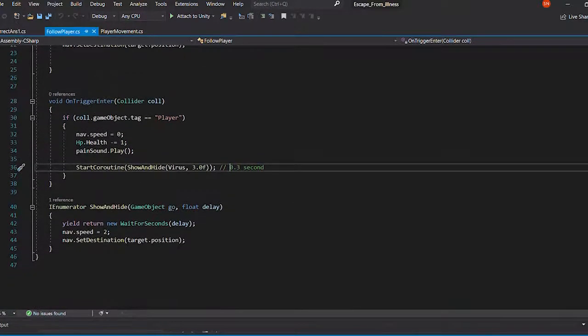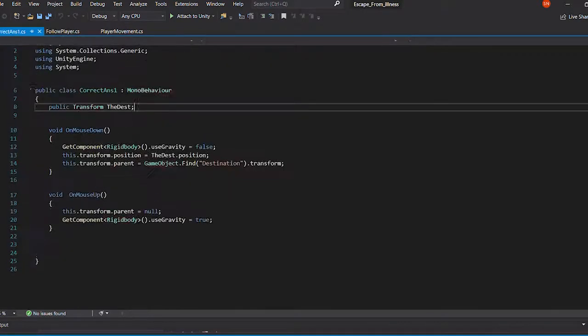When the wireless triggers with the game object tagged Player, then it will stop. The speed will become 0, that means the wireless will stop, and then the health will decrease by 1 and play the pain sound. After 0.3 seconds, the speed will be set back to 2, that means the wireless will start to move again. And this is the pickup magazine.